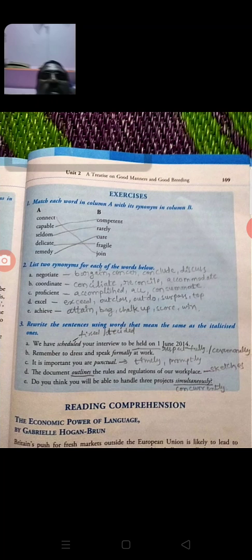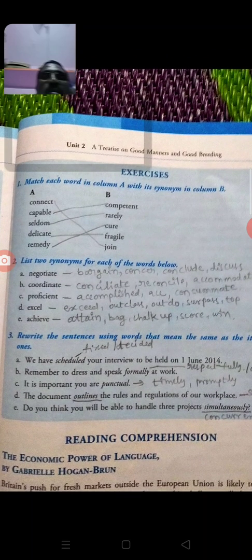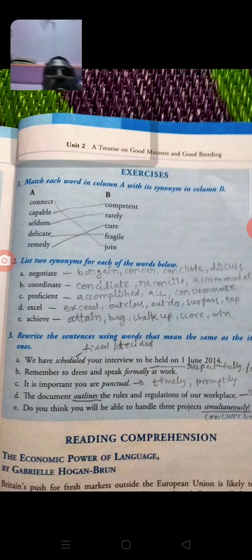Now see the exercises of the content. Match each word in column A with its synonym in column B. Suppose the A words are connect, capable, seldom, delicate, remedy. The B words are competent, rarely, cure, fragile, and join. Match the words of A with B. The synonym of connect is join. Connect, join. Capable, competent.